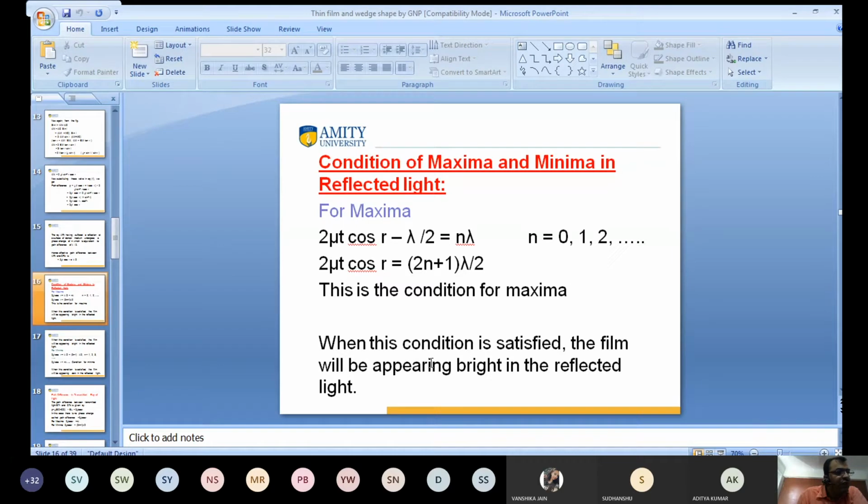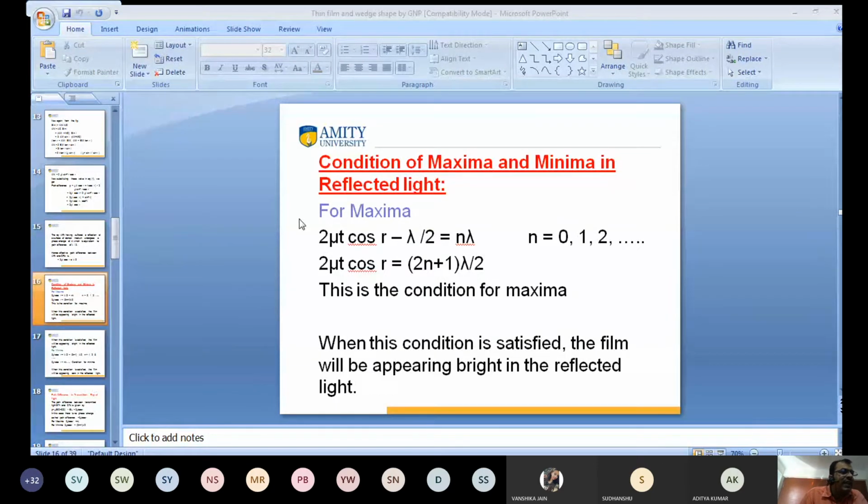You know what it means? It means that when this condition is satisfied, the film will appear bright in the reflected ray of light. Keep in mind, when this condition is satisfied, we get the bright fringes due to the interference of the reflected ray of light.